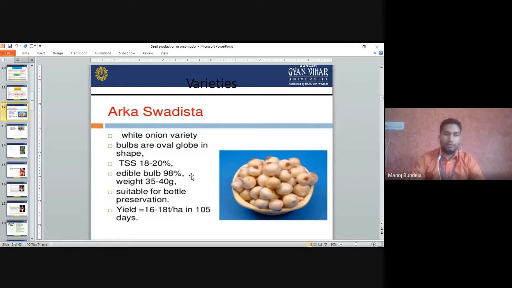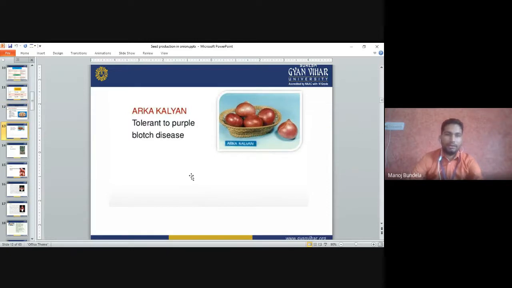It is suitable for bottle preservation. Normally for preservation, we will use this Arka Swadishta. The yield is 16 to 18 ton per hectare in 105 days. Arka Kalyan is tolerant to purple blotch disease.